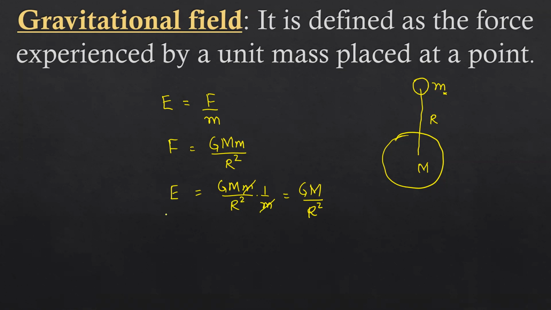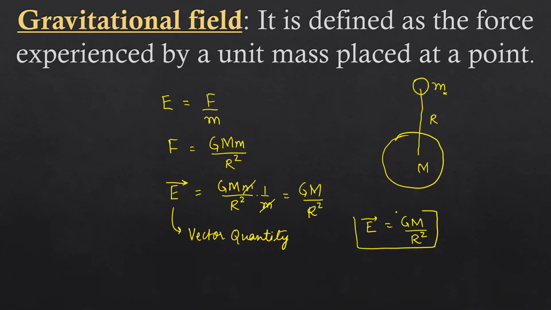It is a vector quantity. This gravitational field is a vector quantity. So it can be written like this. The formula for gravitational field will be E vector is equal to G M upon R square, right?